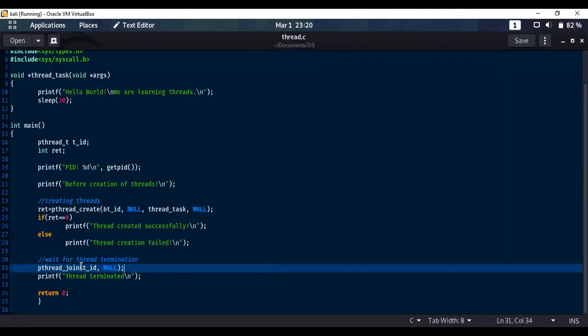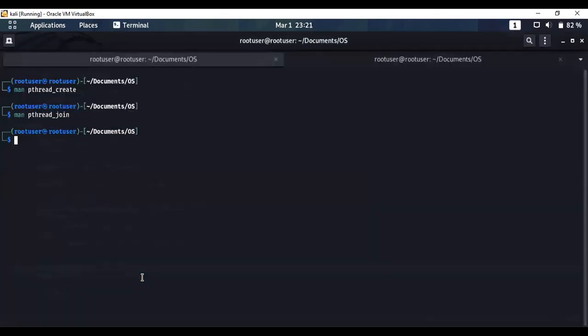Once the pthread_join function returns 0, that is, it is successfully executed, only then the last printf function comes into execution, and the file is completely compiled and executed. So let's compile this file in a terminal and see what happens. I will be using the GCC compiler, and I want the special name of the output file as thread.